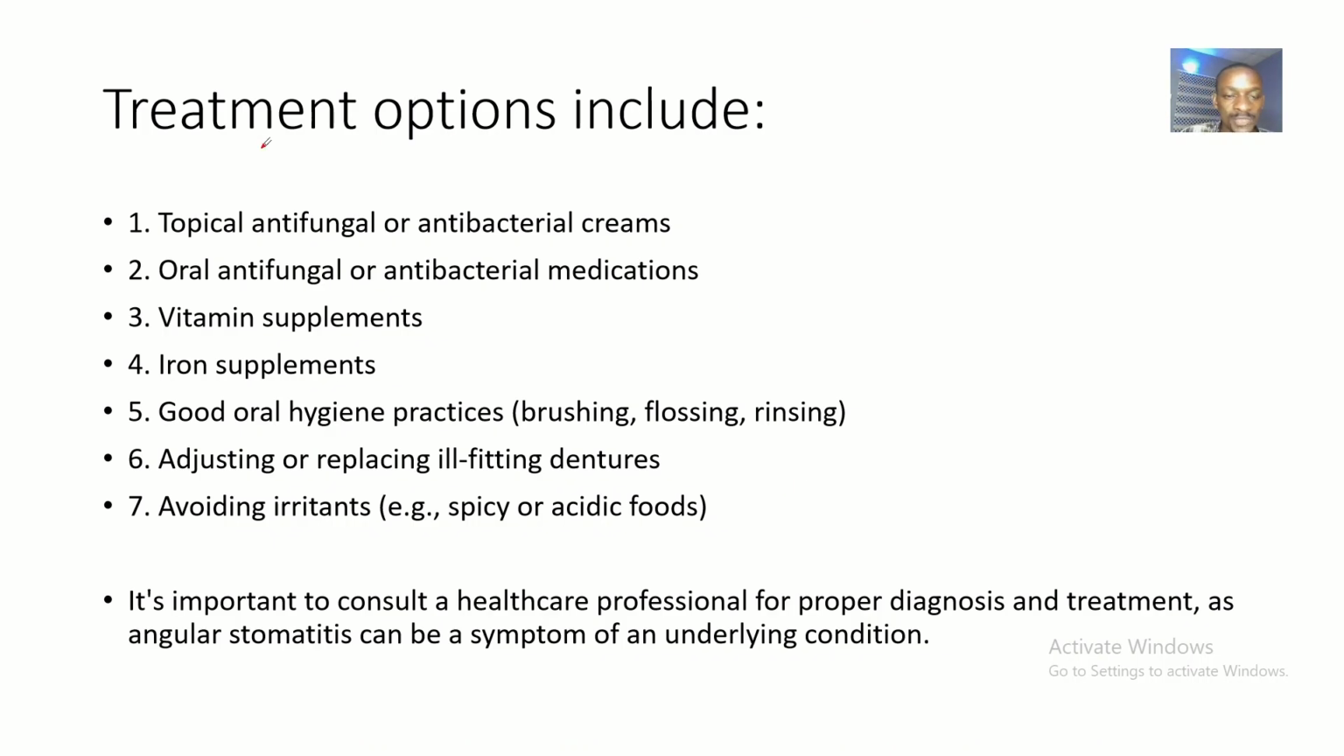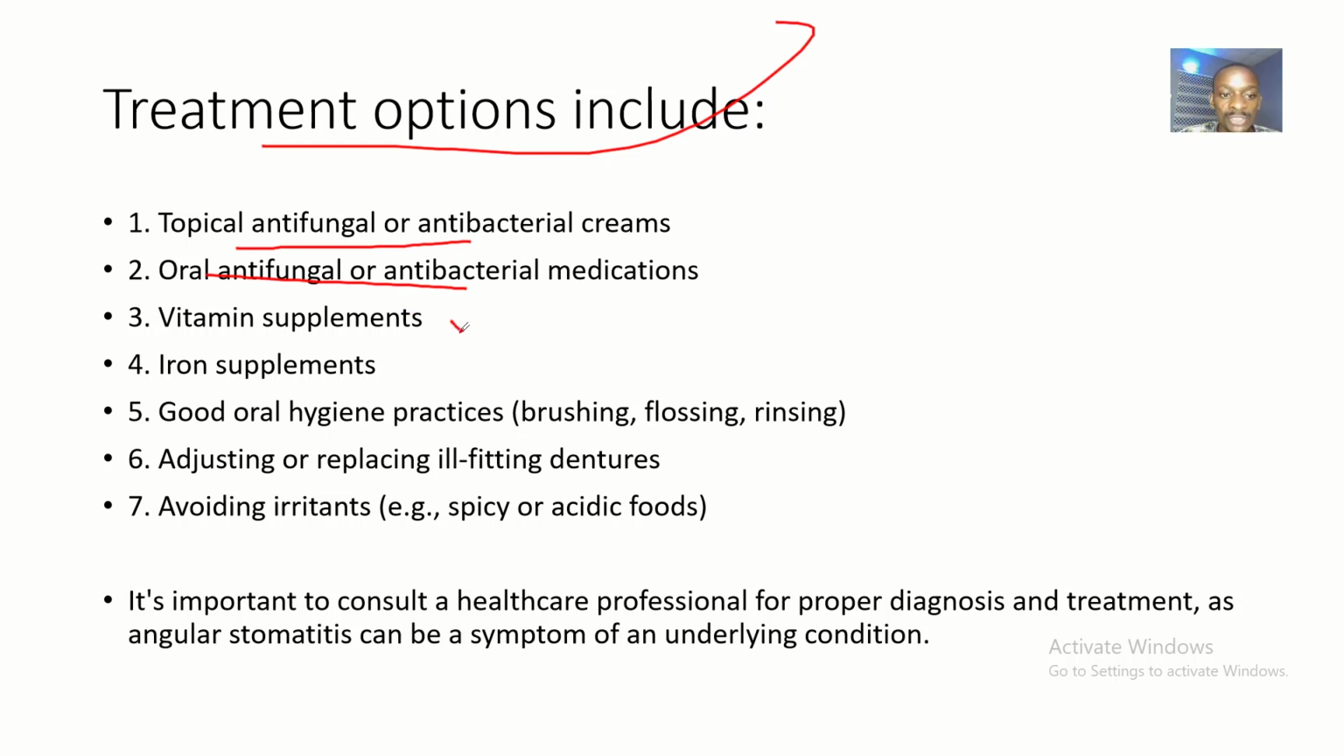What are the possible treatments for angular stomatitis, also known as what? Angular cheilitis, also known as what? Cheilosis. We have topical antifungal or antibacterial creams. All right, so this is topical. Topical route of drug administration is basically you applying the drug directly to the area of disease. Do you understand? Then oral antifungal and antibacterial medication, you can swallow the drug so that it will go into the body and spread all over the body, so that if there's any other bacterial or fungal infection hidden anywhere in the body, it will destroy it.